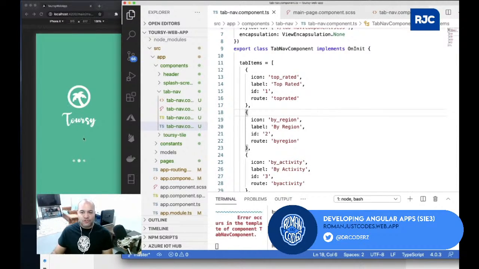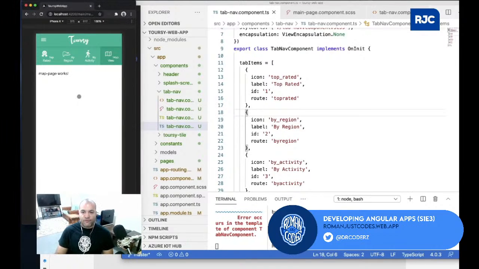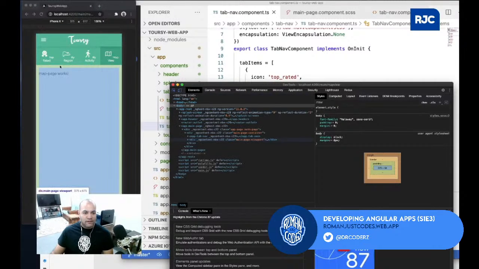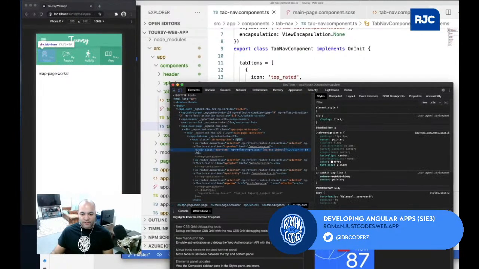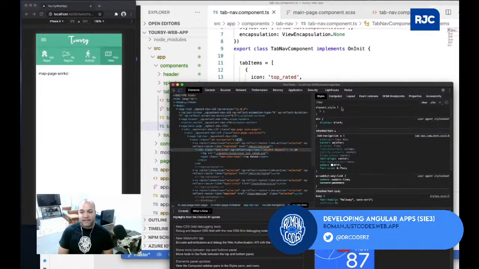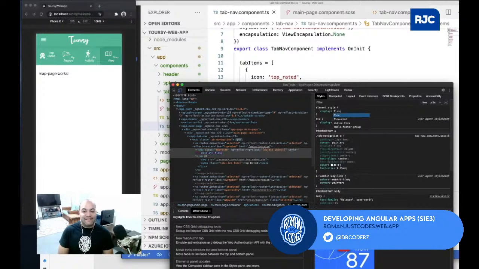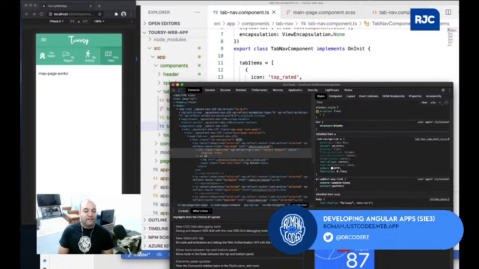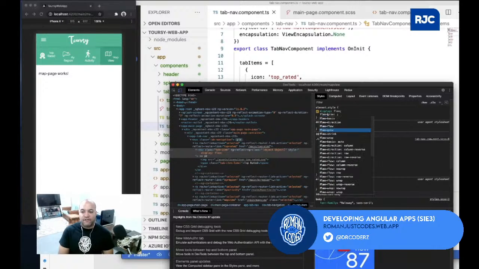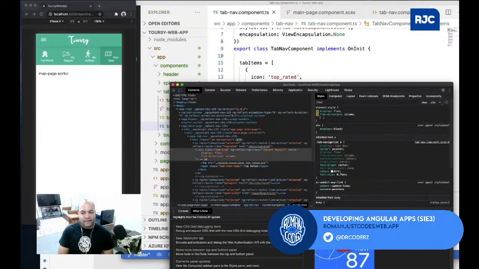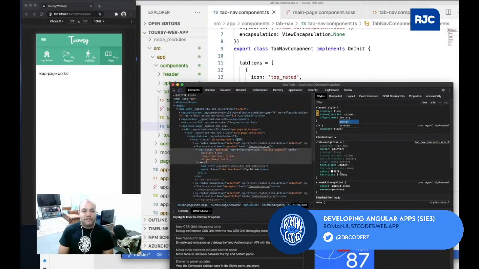Now all I have to do is fix all the other styling here. For example, as far as the anchor tag, how to organize and structure this. The anchor tag is there, then the div is the one that has the display flex. Now I see that I definitely need some additional styling inside of the tab item. So I'll just do display flex, flex direction column. You see, and then I'll say align items center, and then it centers itself.